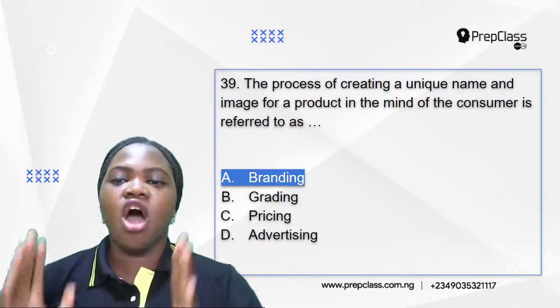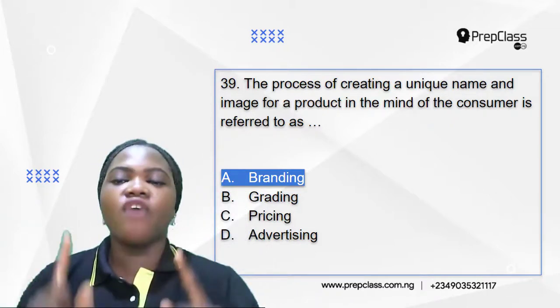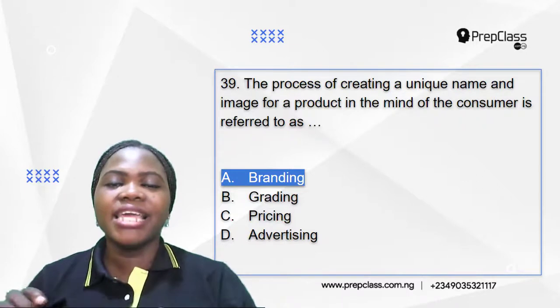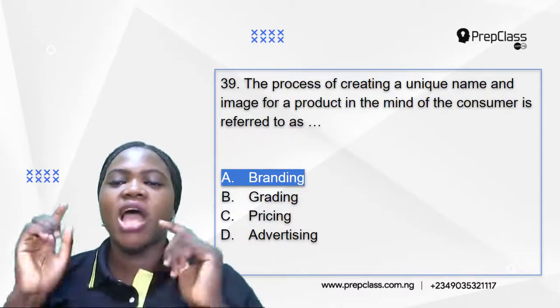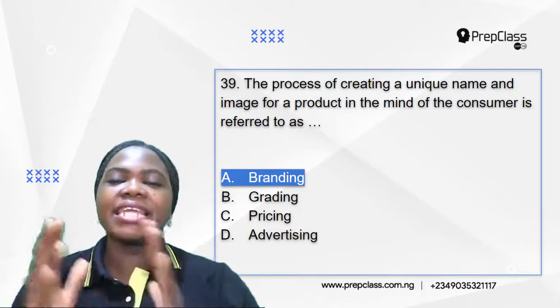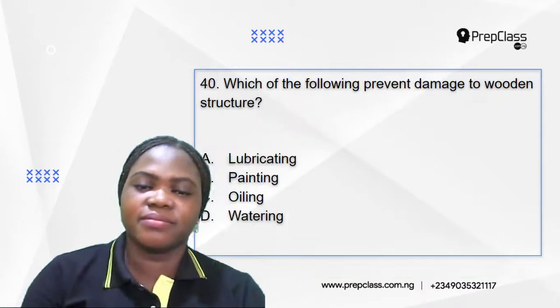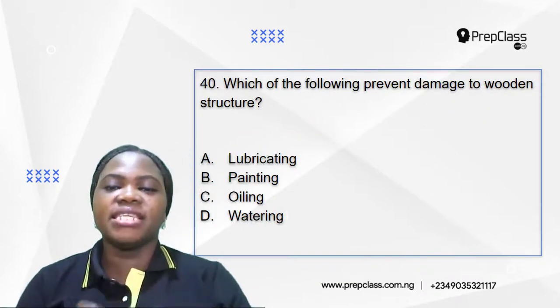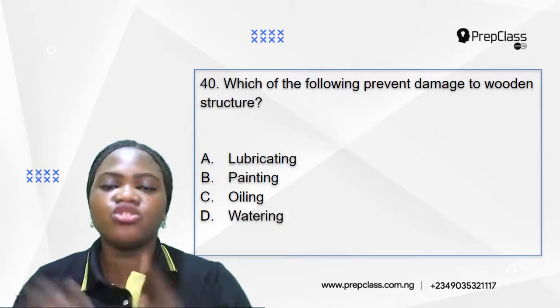The process of creating a unique name and image for a product in the mind of the consumer is referred to as branding. Branding is the process of creating a unique name and image for a product in the mind of the consumer. So number 40, which of the following prevents damage to wooden structure?